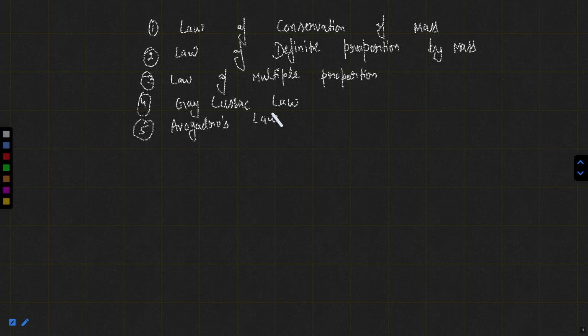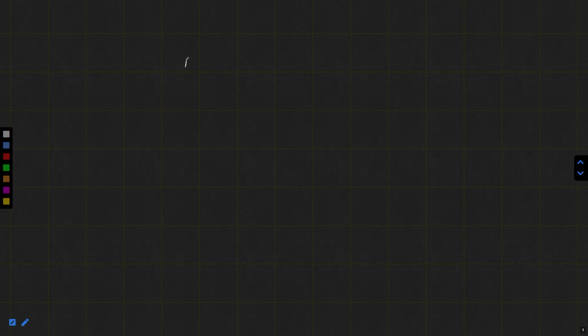Law of conservation of mass you have already learned in your previous grades, like in ninth or 10th grade. What is law of conservation of mass? It's a very interesting law. Suppose you have taken some amount of A, like 10 gram, and some amount of B, like 20 gram. This is a balanced chemical equation, and we are expecting a product which is AB.